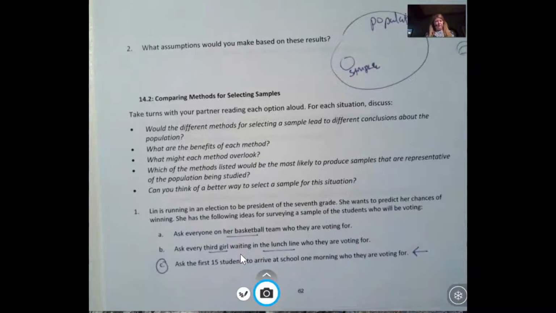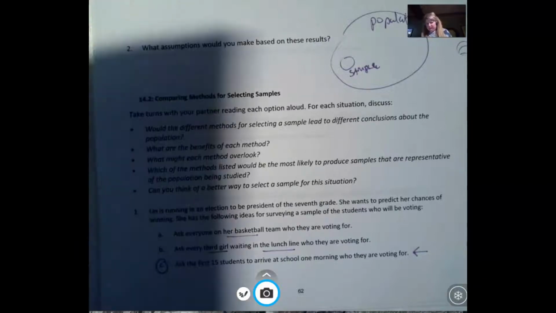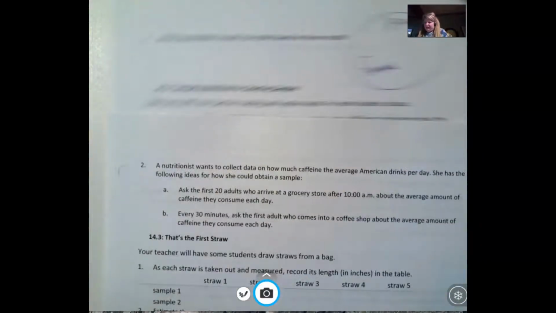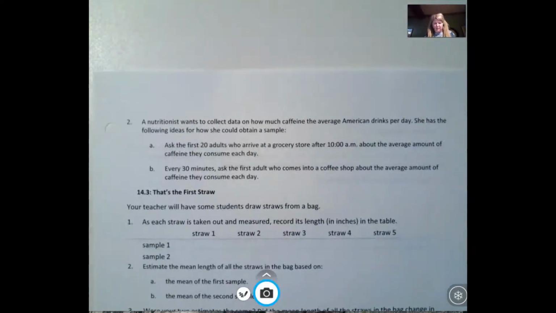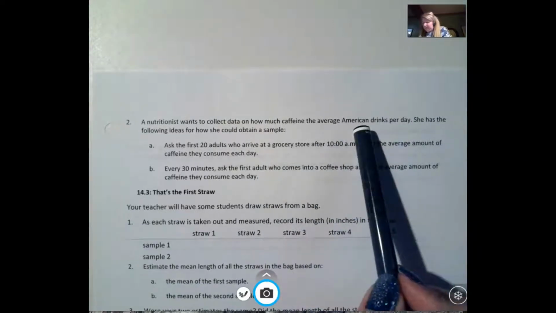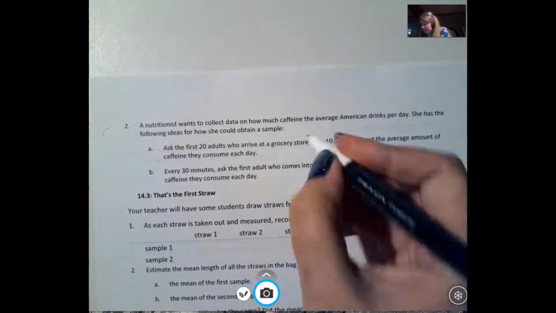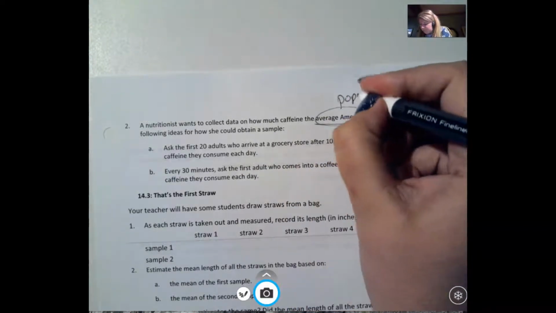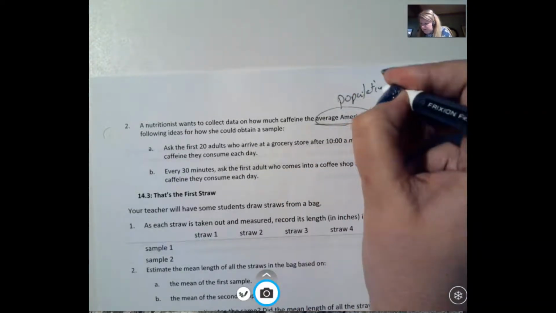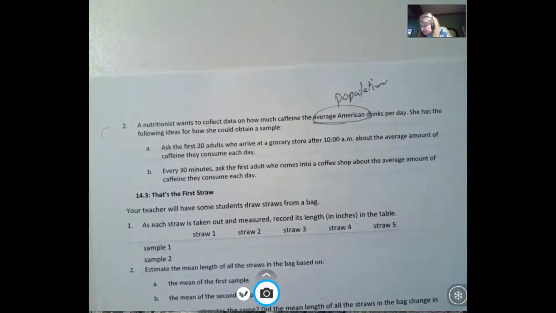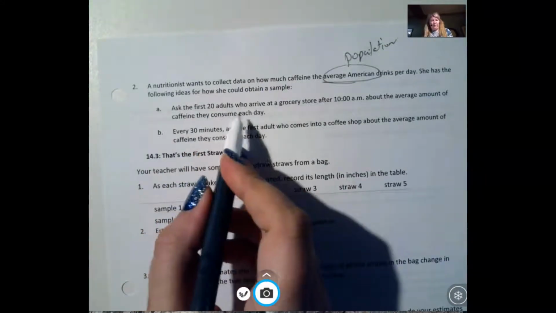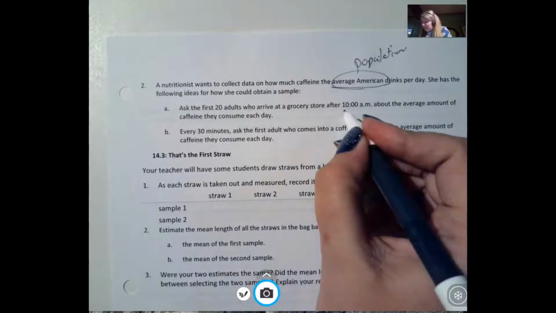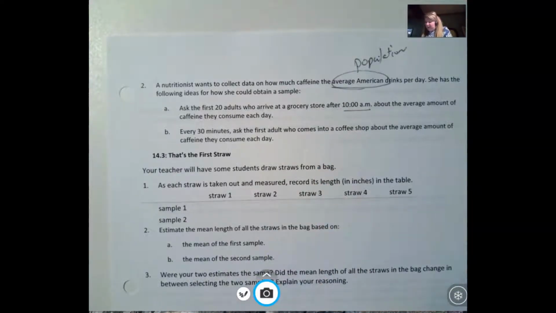So, there's one situation. We're going to move on to another one now. And this one is on the next page. So, a nutritionist wants to collect data on how much caffeine the average American drinks per day. So our population is the average American. She has the following ideas for how she could get the sample. So she can ask the first 20 adults who arrive at a grocery store after 10 a.m. about the average amount of caffeine they consume.